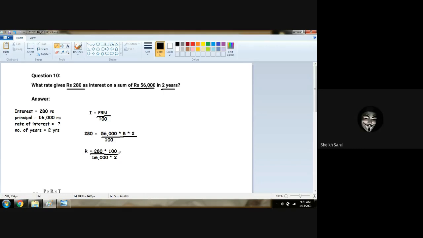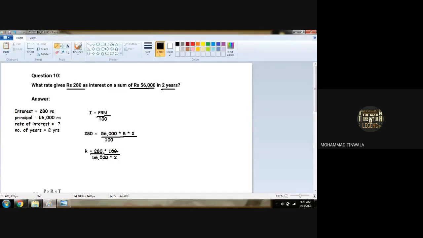Clear. R will be at a side is equal to 280 as it is. 100 is in division form, so it will go towards multiplication form. And this multiplication form will come towards the denominator. So 0 0 got cancelled here, 0 0 got cancelled. This 0 got cancelled with this one. 28 ones are 28, 28 twos are 56. So you got 1 upon 4 as your answer.